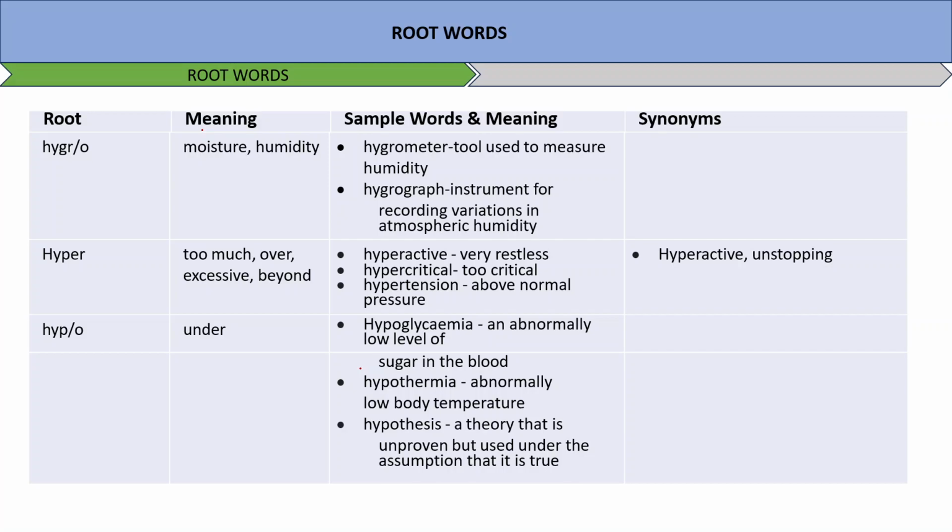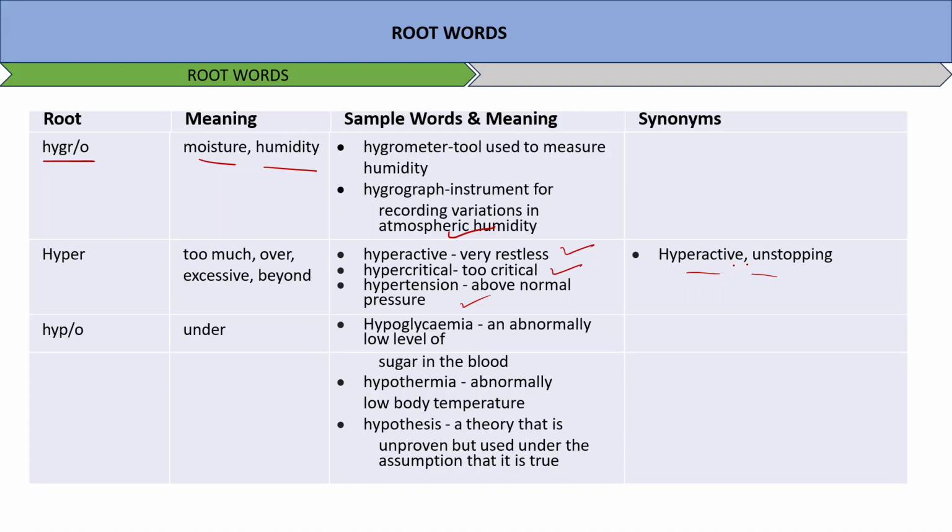Again, hyper means too much, over, excessive, beyond. Hyperactive, hypercritical, hypertension. Hyperactive is very restless. Hypercritical, too critical. Hypertension, above normal pressure. Hyperactive, unstopping. Hypo, under, means hypoglycemia, a low level of sugar in the blood.